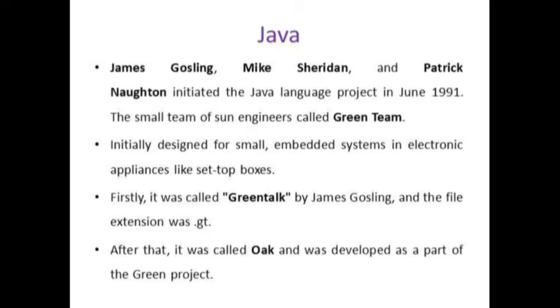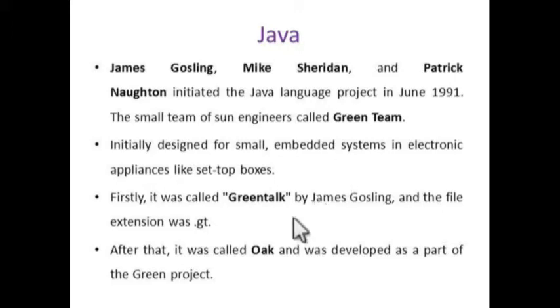Java language was developed by James Gosling, Mike Sheridan and Patrick Naughton in the year 1991. These people worked in Sun Microsystems under the project Green Team. They developed this initially for electronic appliances. After that they released it as a commercial product.